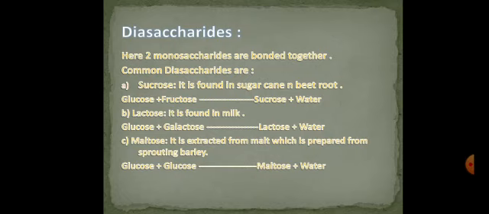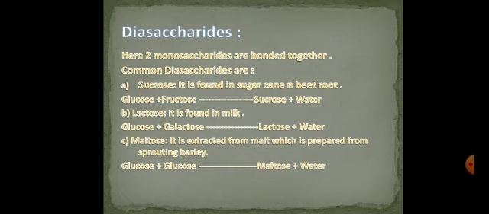When we combine glucose and fructose, resultantly we get sucrose as a product, and we get water as the byproduct. Therefore, we can call this reaction dehydration synthesis, where we get water as the byproduct in every reaction. And the second type of disaccharides is lactose.